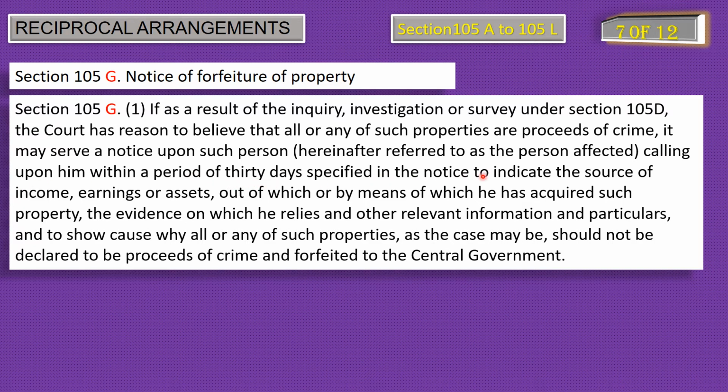specified in the notice to indicate the source of income, earnings or assets out of which or by means of which he has acquired such property, the evidence on which he relies and other relevant particulars, and to show cause why all or any of such properties, as the case may be, should not be declared to be proceeds of crime and forfeited to the central government.